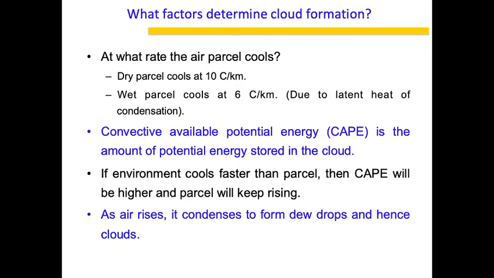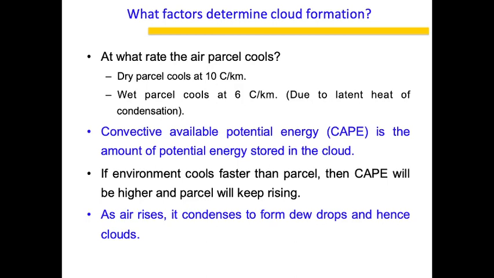And the wet parcel, which has a lot of moisture or is fully saturated, will cool at a rate of 6 degrees Celsius per kilometer. This lower rate of cooling is because of the latent heat of condensation. When the heat is released, there is additional energy that the parcel attains, and hence the cooling rate is reduced. And this cooling, as we go up, is tied to the convective available potential energy. As the parcel rises up, it stores potential energy, and that is basically the convective potential energy present in the system.